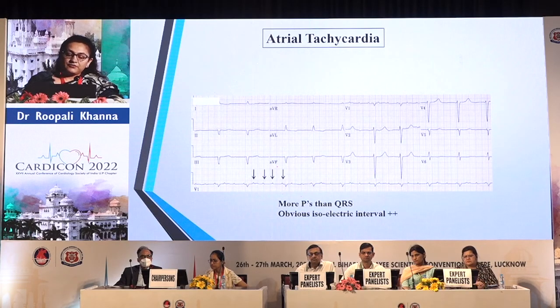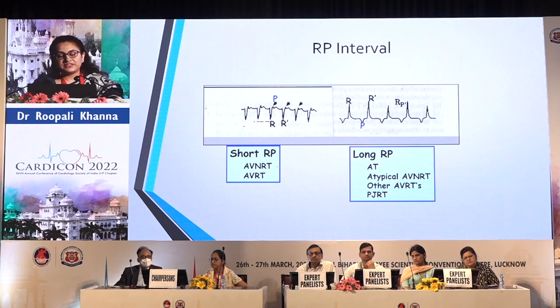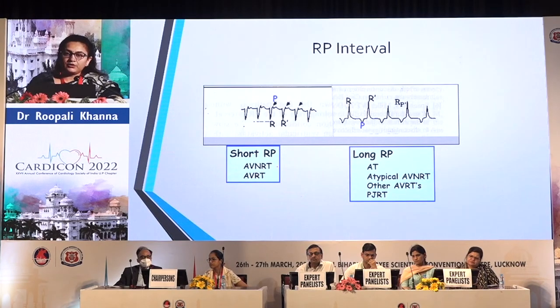Or if we are not able to see the P waves clearly, but we suspect that there is some P wave merged in the QRS or in the STT segment, we look at the RP interval or the PR interval. What is that? We see whether the QRS is followed by a P wave, and if the duration of the RP interval is short,